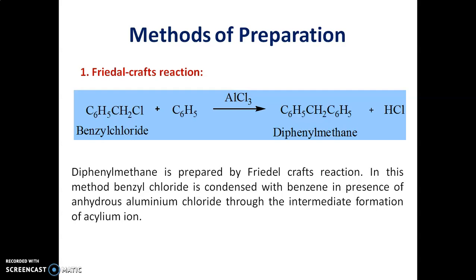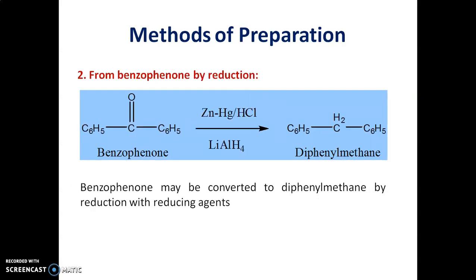Here we use benzyl chloride as the starting material, which is condensed with benzene in presence of Lewis acid, that is AlCl3, to give diphenylmethane as the end product.